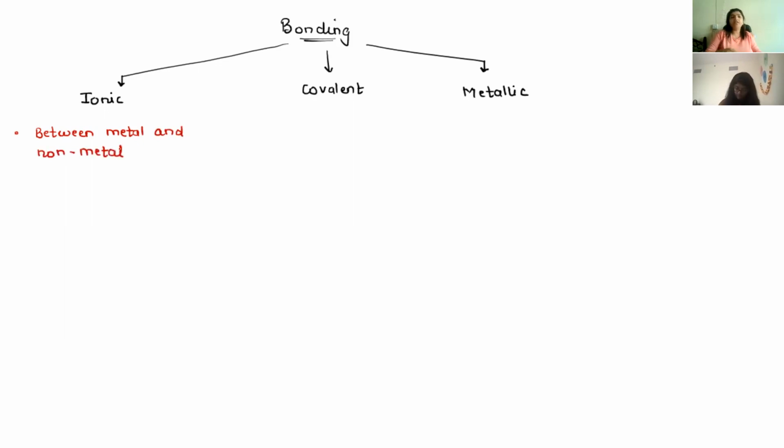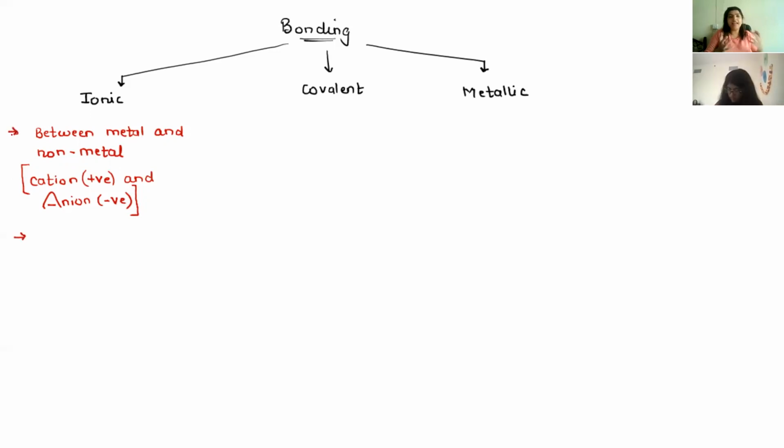Ionic bonding is between a metal and a non-metal. To be precise, it is between a cation, which is a positive ion, and an anion, which is a negative ion.